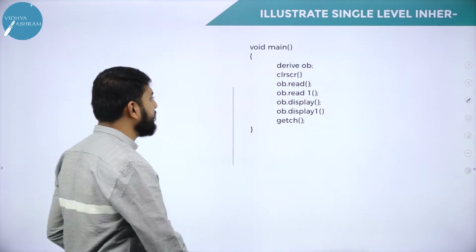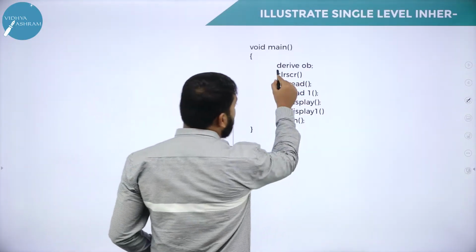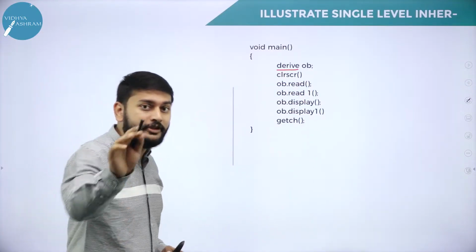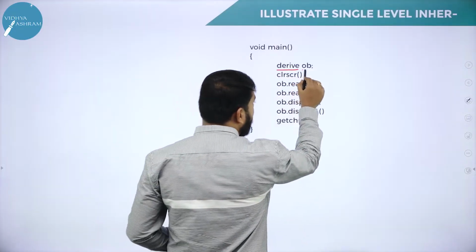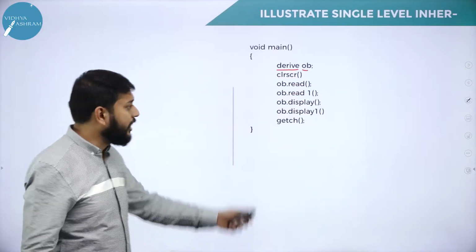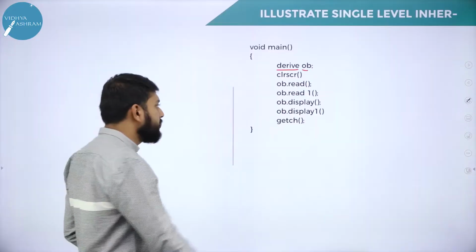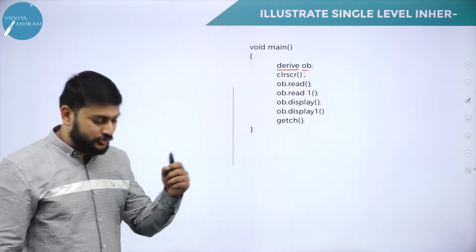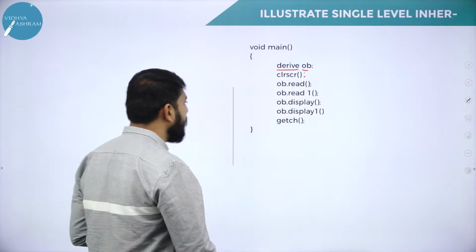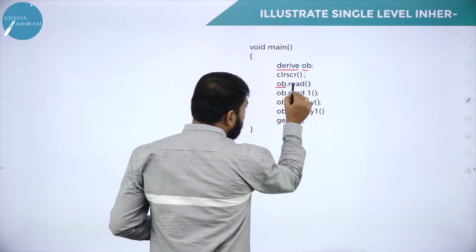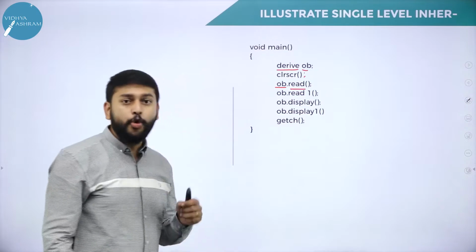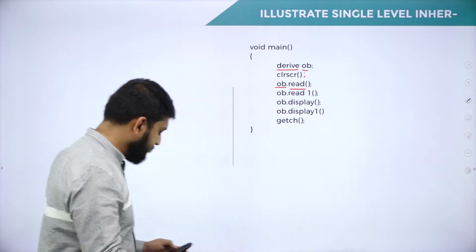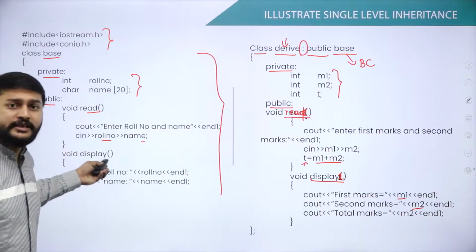So let me explain the concept for all of you. I have derive, which is a derived class. I'm trying to create the object for the derived class. What is the object name? I have OB as the object name. What is the next thing I have? I have CLR SCR, which will help me to clear the screen. So please observe here OB.read.